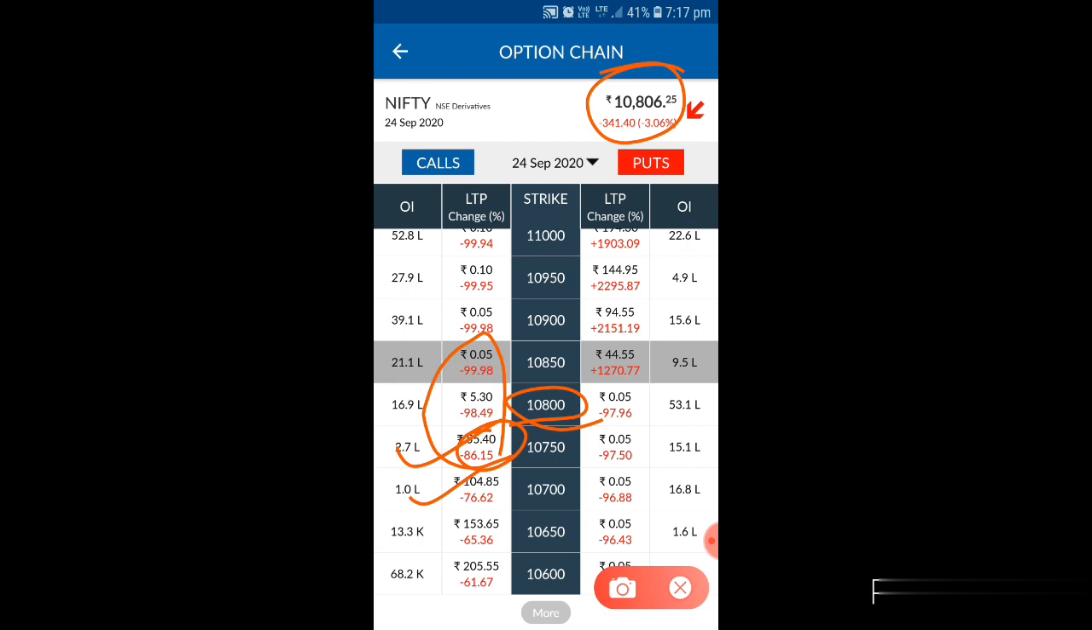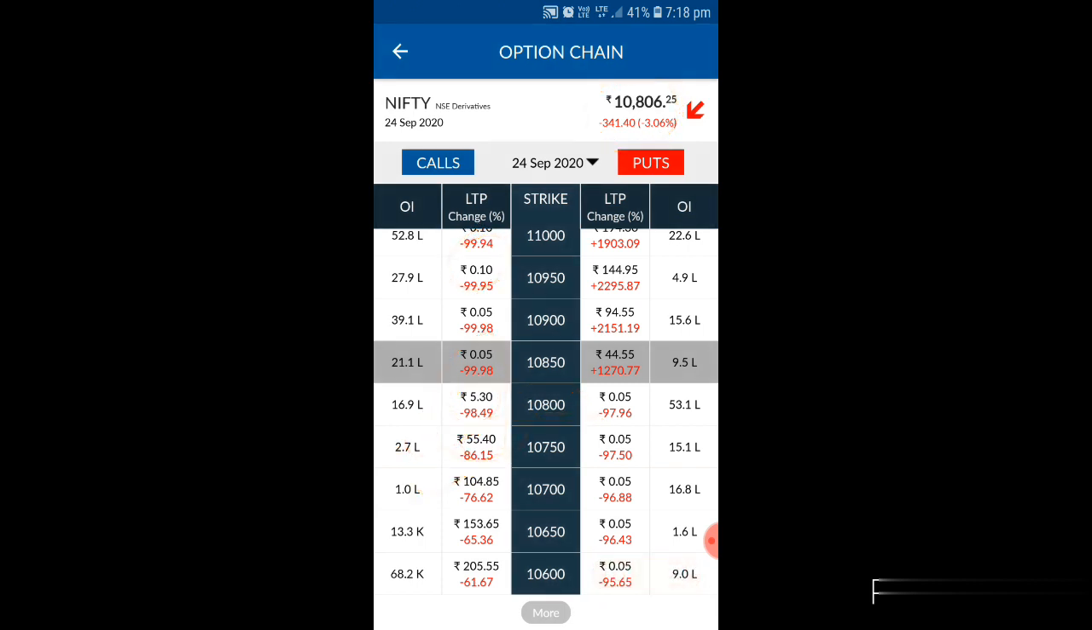In the same way, if you trade in this area, at least try to trade near the current rate, like the 50 to 80 range. Always try to trade that way and don't go too far. That is the major reason most of the people are getting losses, only because of the wrong selection of strike price.